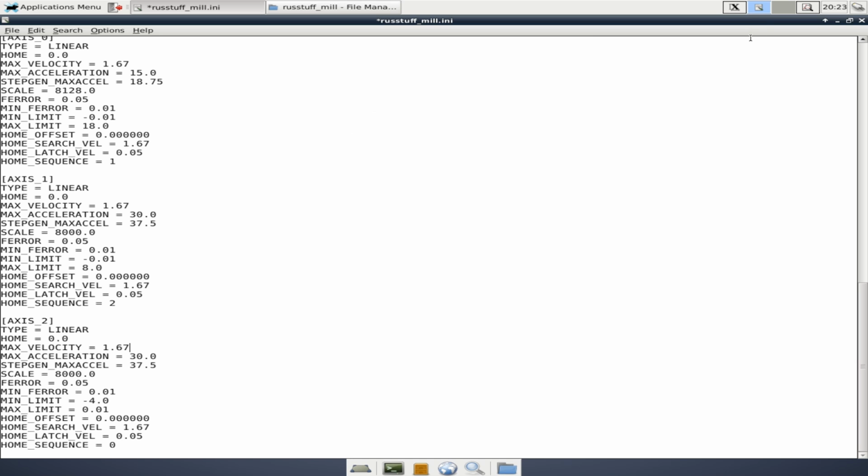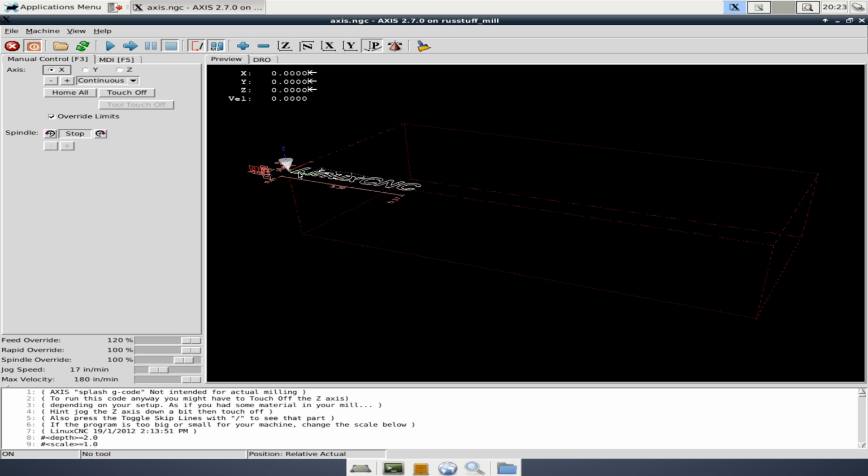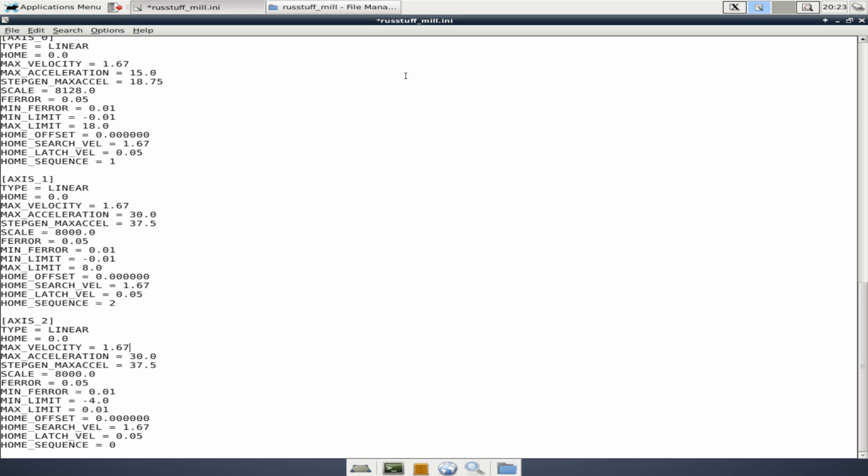And then for the Z, the one thing I didn't like was that it put my 0 up here at the top. I prefer to have my 0 down here. So what we'll do here is we'll change min limit to 0. And we're going to change max limit to, let's say I have 7 inches of travel. We'll change it to 7.0.